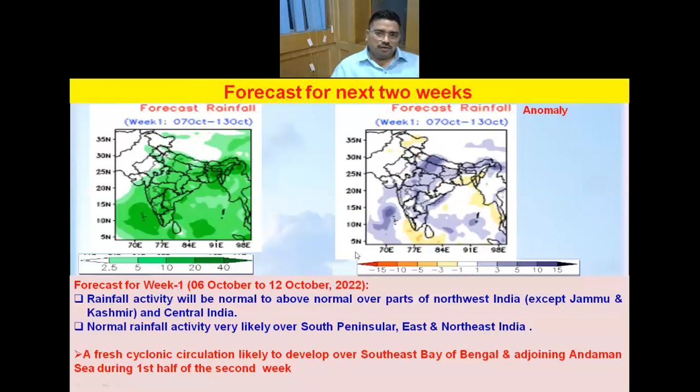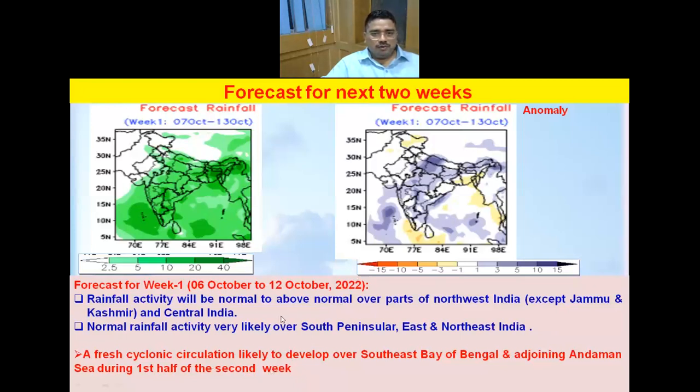Now about the forecast for next 2 weeks. So for week one, the picture on the left hand side shows forecast rainfall, and the second one is the anomaly. And so you can see that above normal rainfall is expected especially over these parts of northwest India except Jammu Kashmir, and central India, and normal rainfall is expected over rest parts of the country, including south peninsular India and east northeast India. And a fresh cyclone circulation is likely to develop over southeast Bay of Bengal and adjoining Andaman Sea during first half of the second week. So this is the likely formation of cyclone circulation.